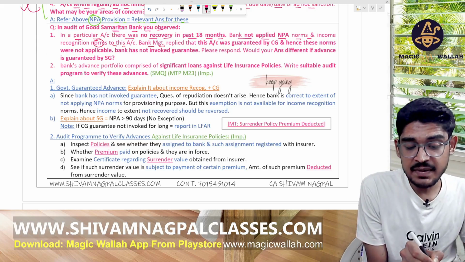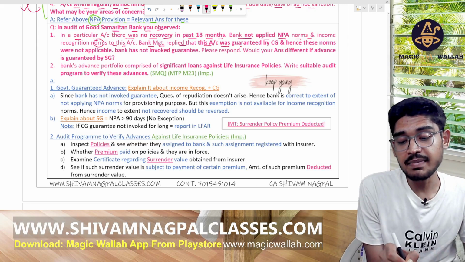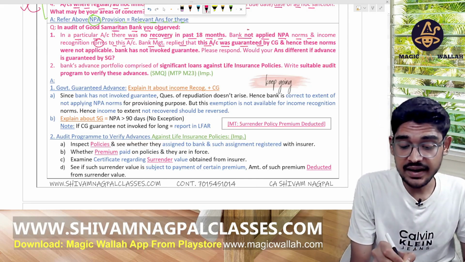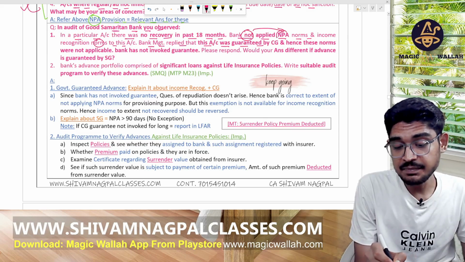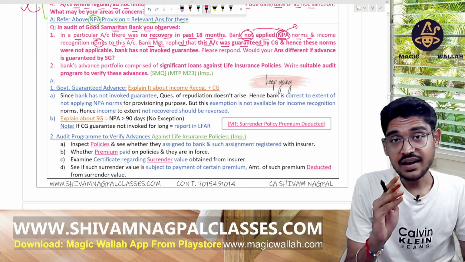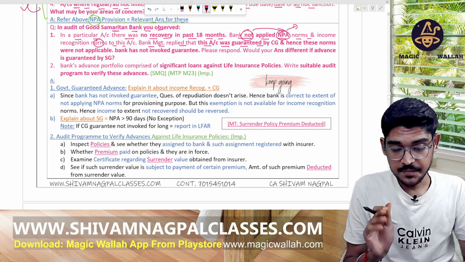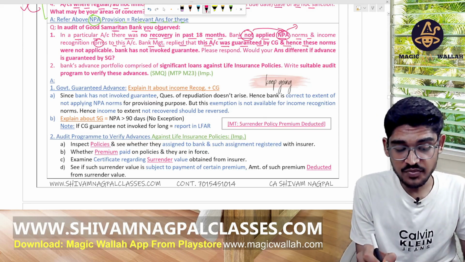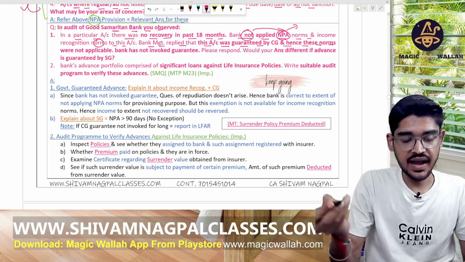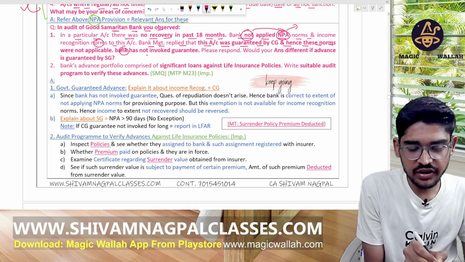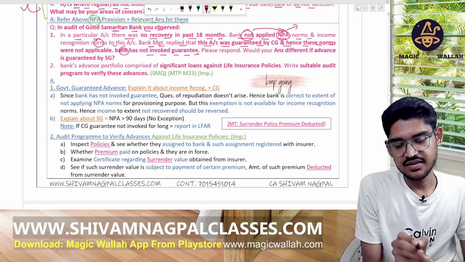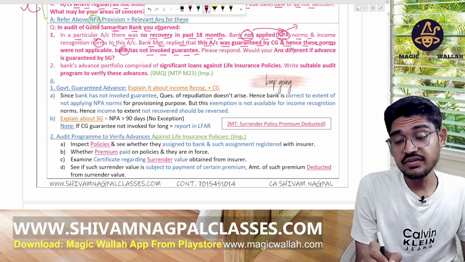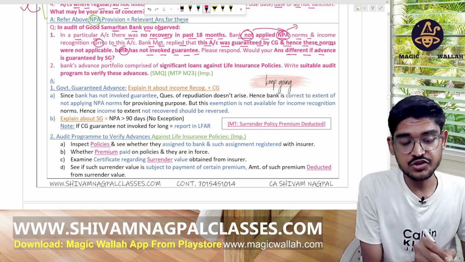The bank management replied that this account was granted by the CG, so it is not classified as NPA, and hence these norms were not applicable. The bank has not invoked the guarantee.